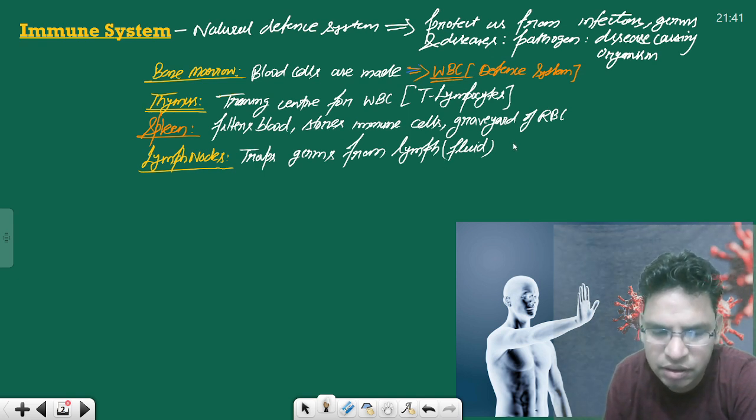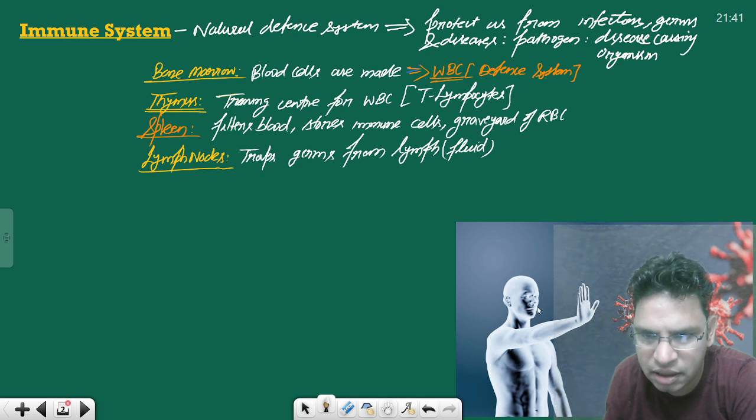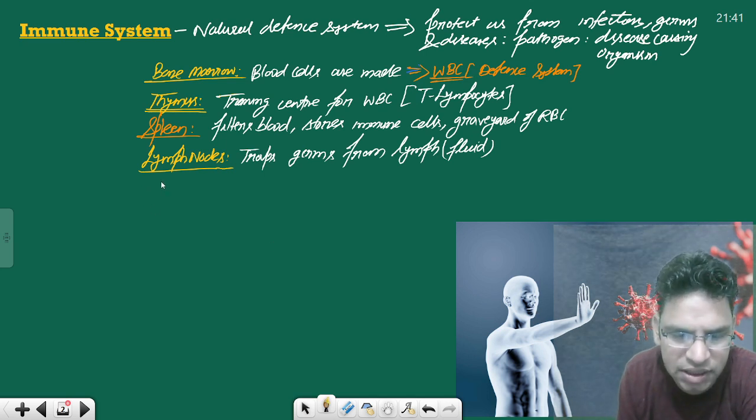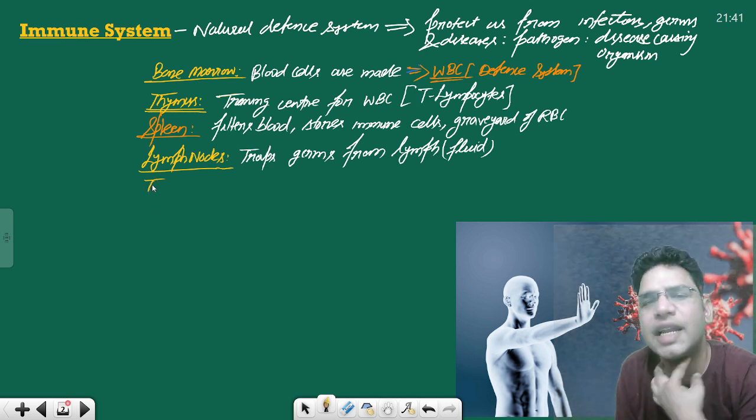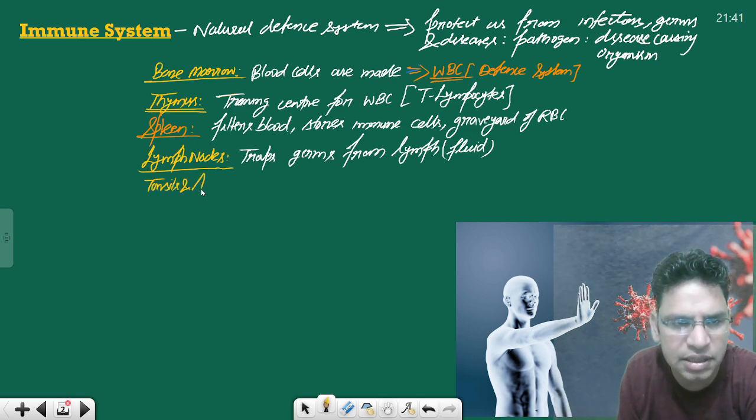Apart from lymph nodes, there are tonsils and adenoids. Tonsillitis, sometimes what happens? Tonsils are part of the immune system.